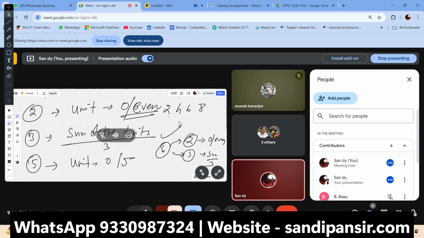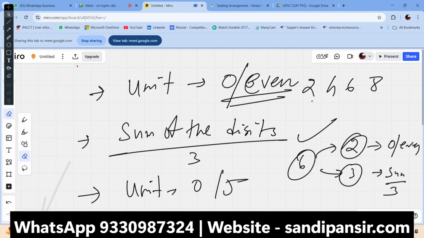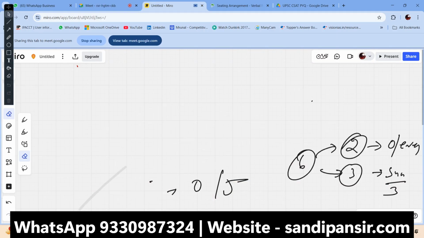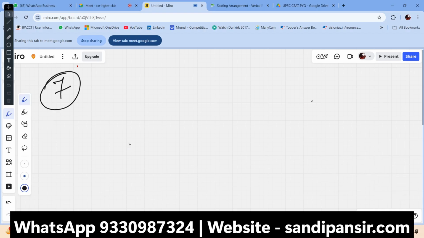So the divisibility of 6, you understand. Now let us have a look at the divisibility of 7. That's a very interesting area, a very unique thing.